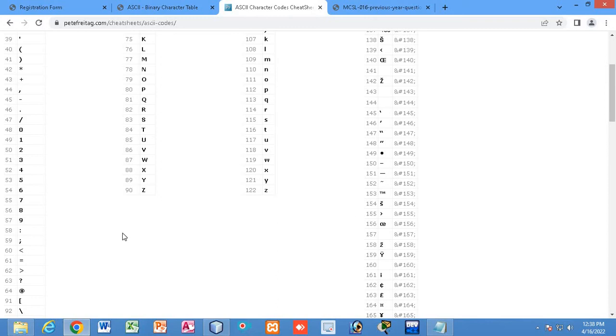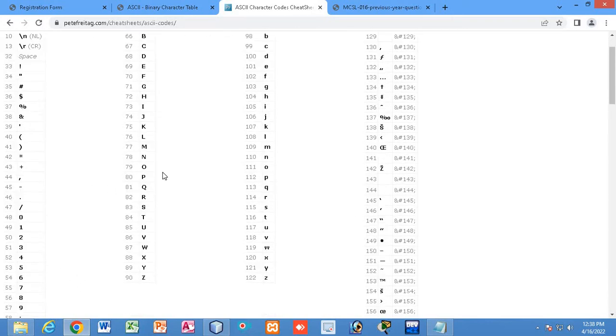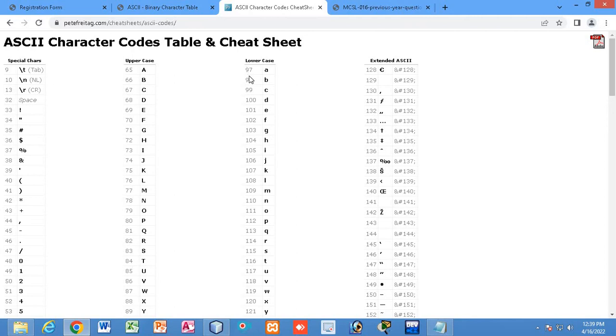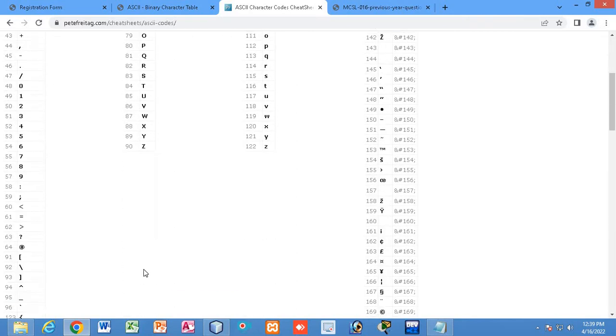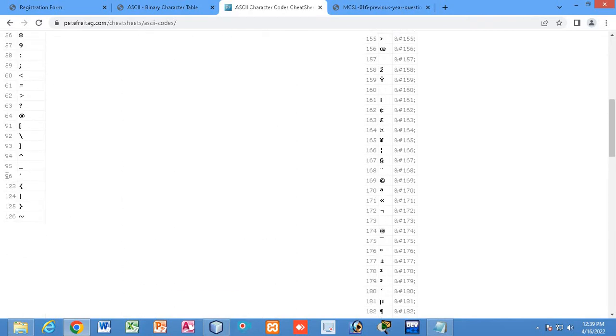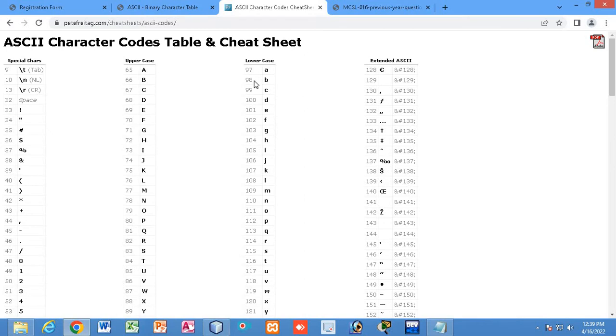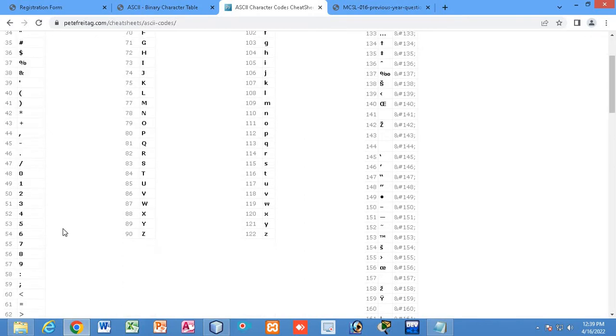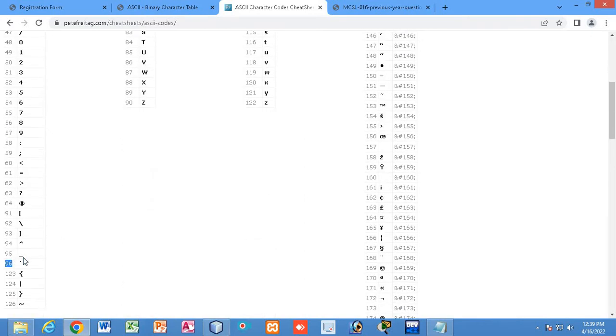What is 96? Let me find over here. You can see 96 is the comma, and 97 is A. So 96 is comma, 95 is minus, 94 is this symbol, 93 is third bracket, 92 is slash.